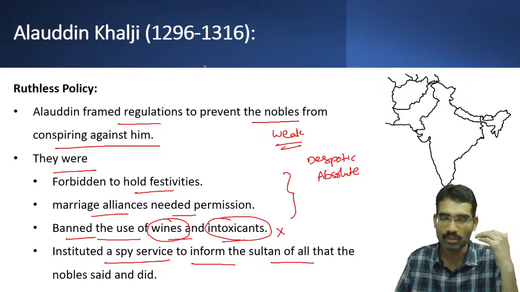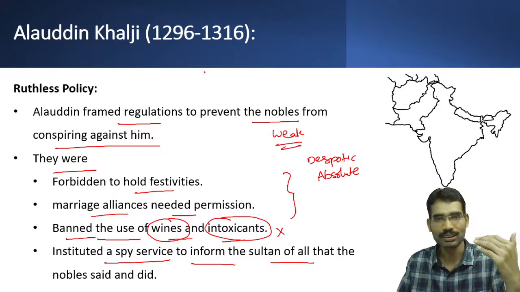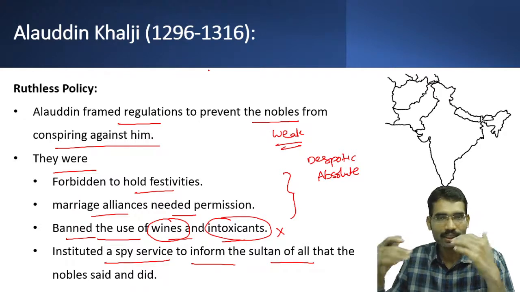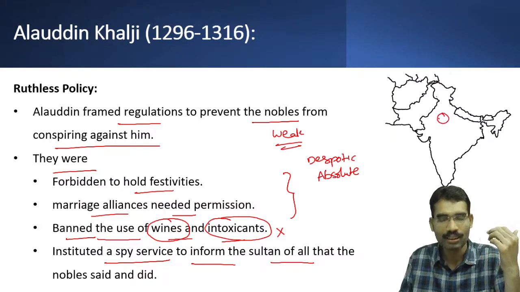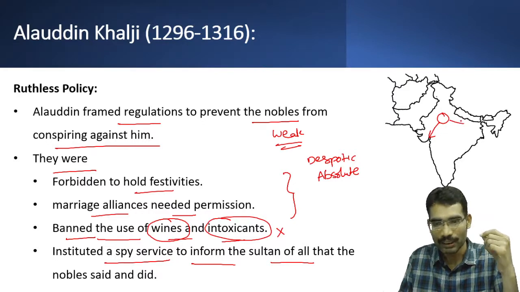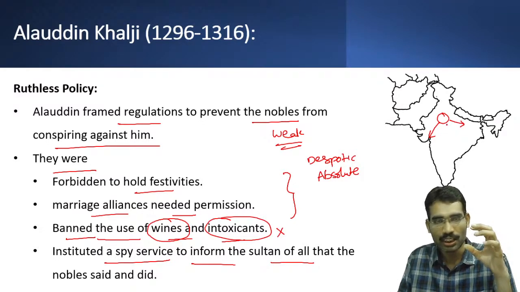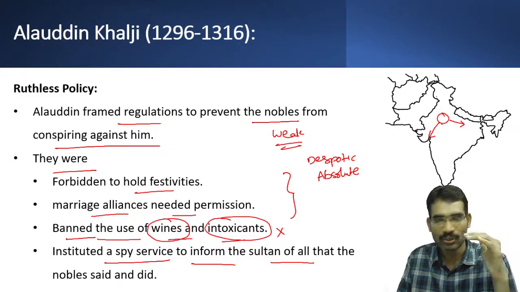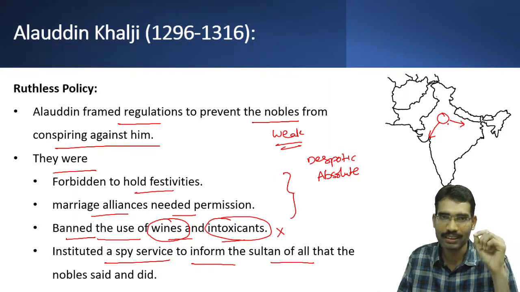He ruled from 1296, and because of these policies he controlled all the nobles completely, and he followed policies of expansionism. He faced the conspiracies within the nobility and tried to control them. Once the internal affairs were settled, he started expansionary policies.